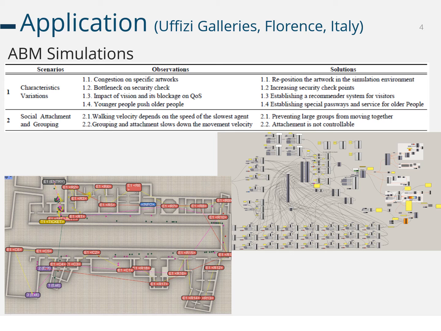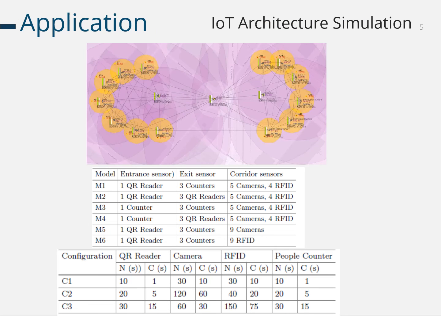We created, as you see in the picture, complex models of human behaviors, and provided suggestions for crowd management, queue management, and different services that they are dealing with in Uffizi. We also provided data necessary for architectural modeling that I'm presenting here.